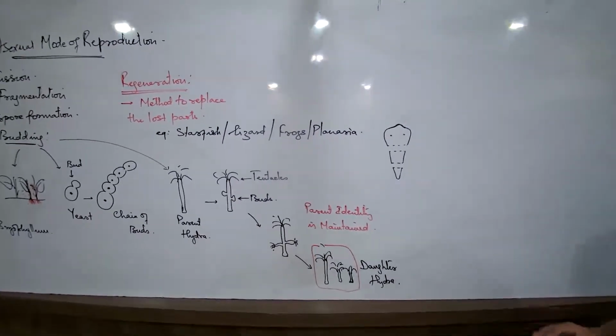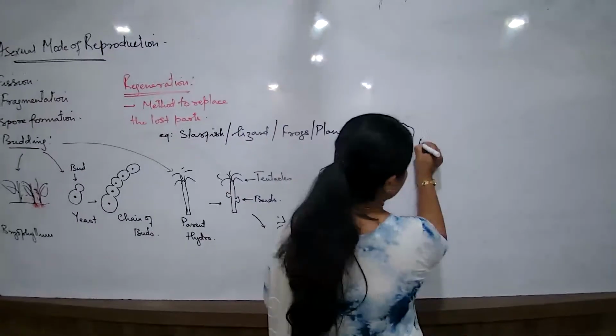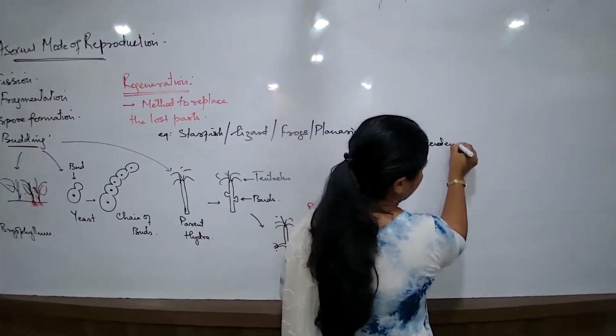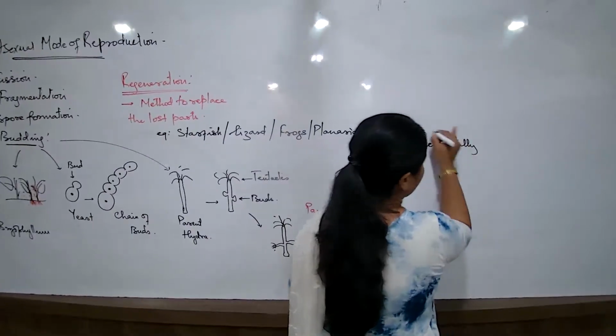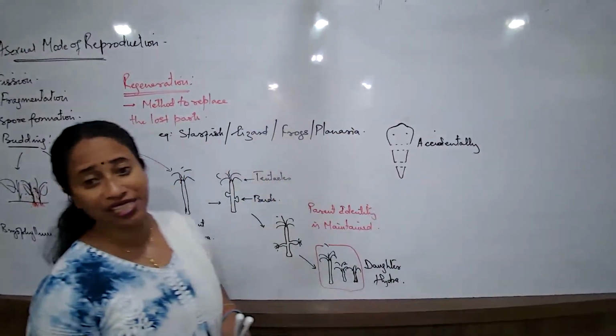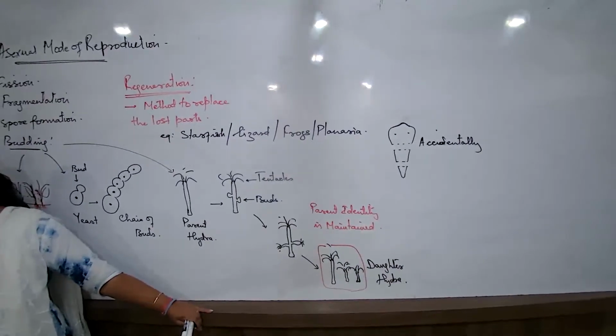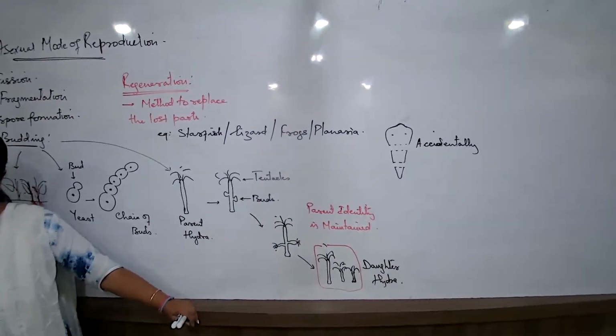Am I talking about this now? No, I'm saying why does the body divide into certain fragments? Only when the organism comes across certain accidents. Only accidentally the organisms may cut down their body into few fragments.